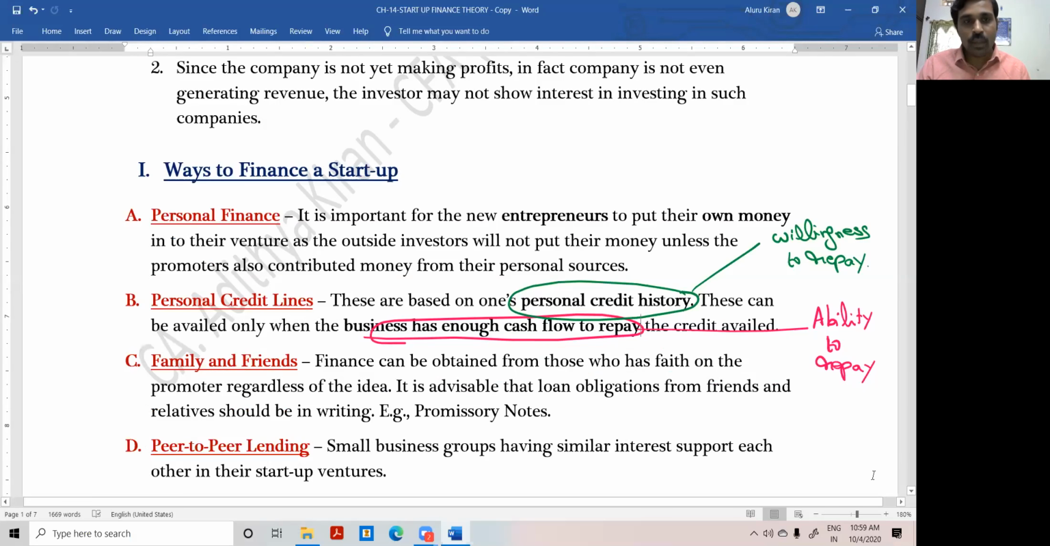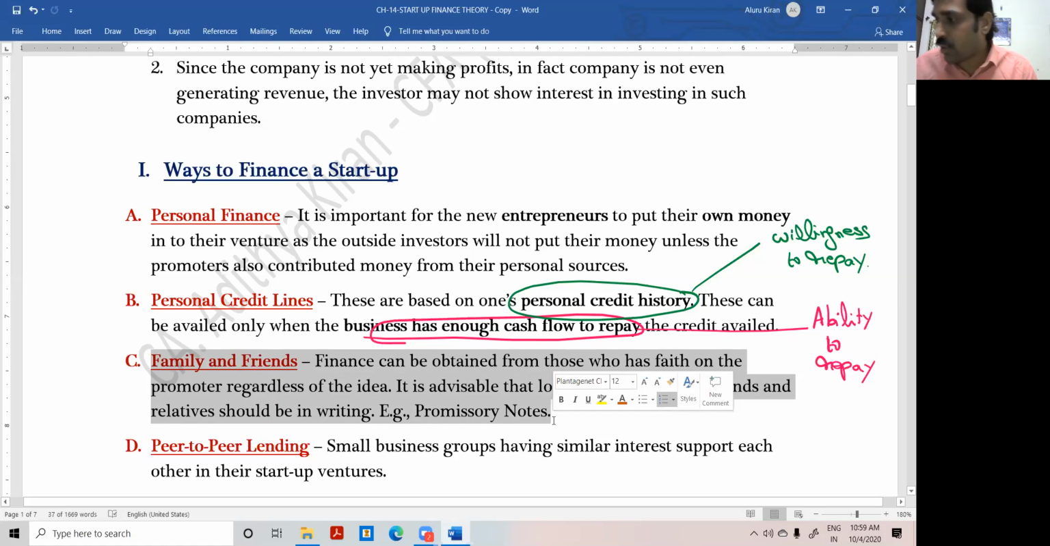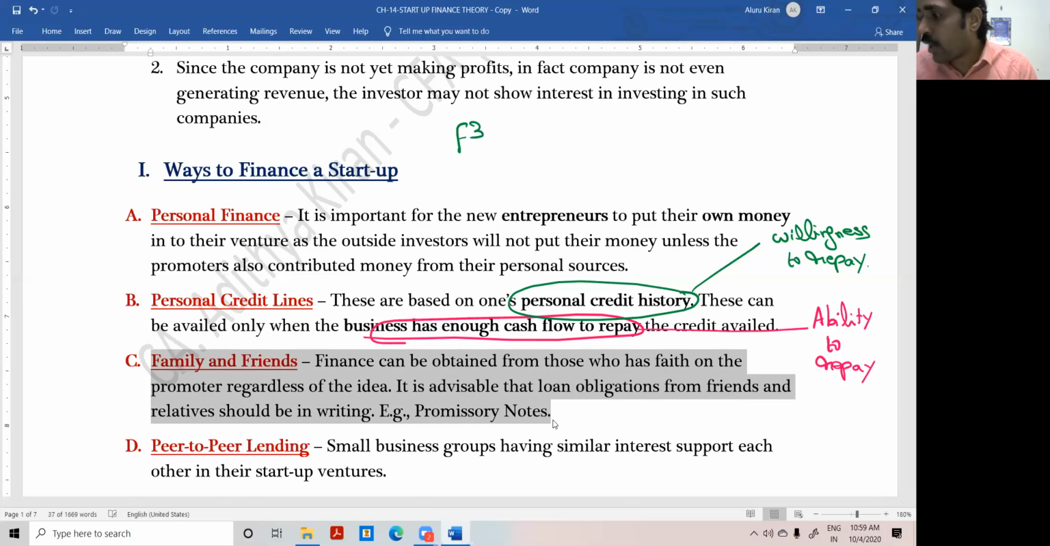Next, family and friends. In addition to the personal finance and personal credit lines, we can obtain funds from family and friends. This is what is popularly called angel investing. So in our CFA, we used to say F cube: family, founders, and friends. Founders, family, and friends in that sequence. F cube: founders, family, and friends. Founders first, whoever has started. That is personal finance. Next, family and friends.